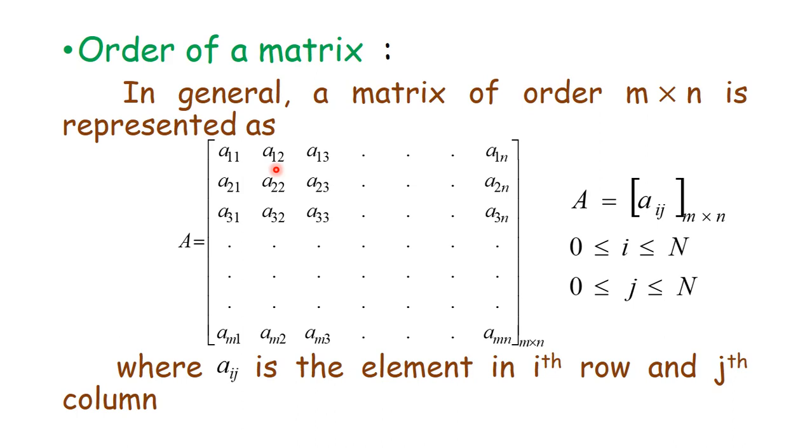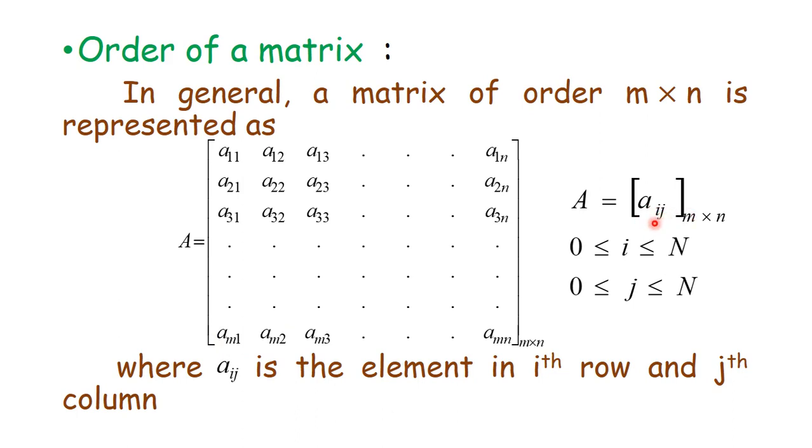This element is present at first row and second column. Similarly, this element is present in the third row and nth column. So this matrix can be written in short as A is equal to Aij.